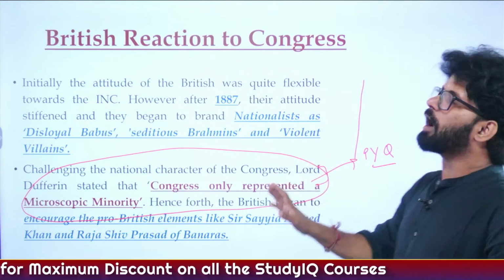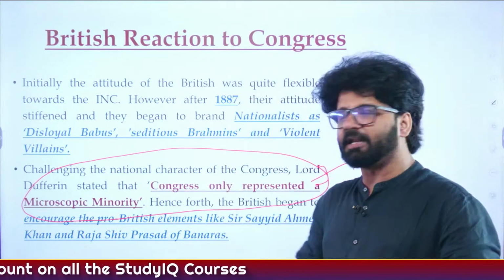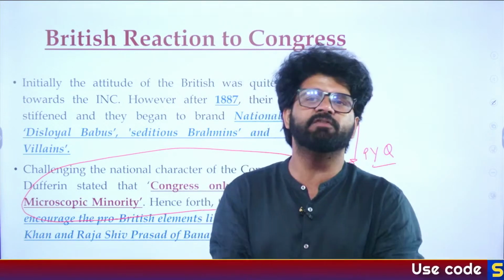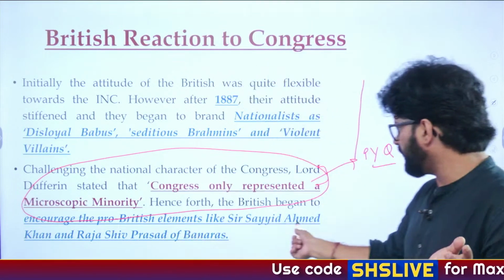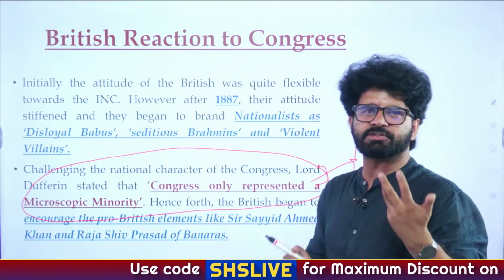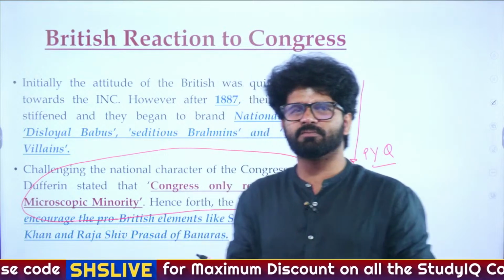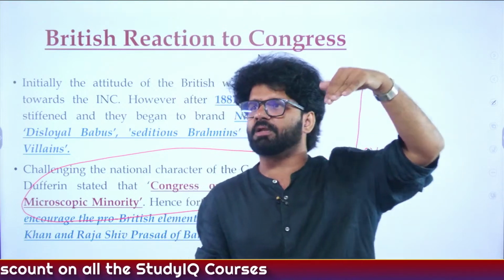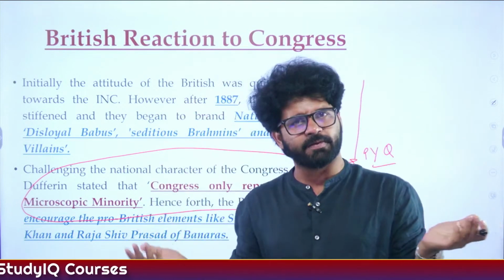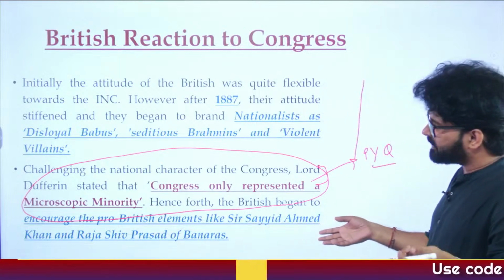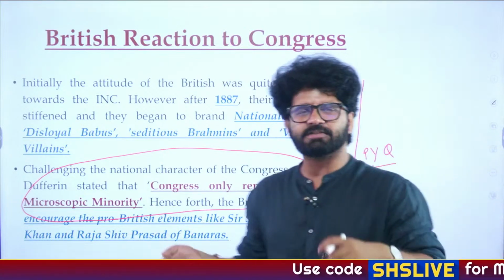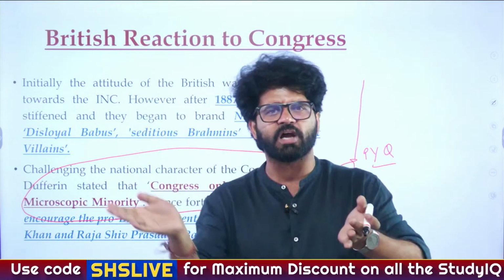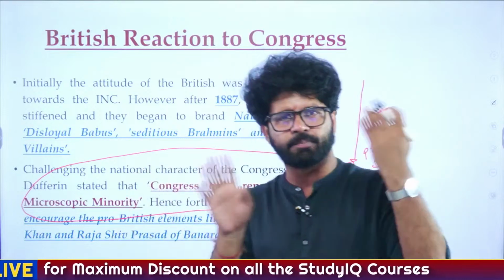And then they are trying to counter the Indian National Congress. It was formed in 1885. Sir Syed Ahmad Khan, when we were talking about socio-religious reform movements, there we discussed that Sir Syed Ahmad Khan, Aligarh movement, he is a very contrasting personality. And in a way, we all are contrasting in our own way. Maybe currently we have a certain opinion. Maybe 20 years down the line, our opinion will change. Similar kind of thing happened with Sir Syed Ahmad Khan. If you see Bharat Ek Khoj, you will realize that this guy was a promoter of Hindu-Muslim unity during the 1857 revolt or just after it. But by 1888, he had become very communal.